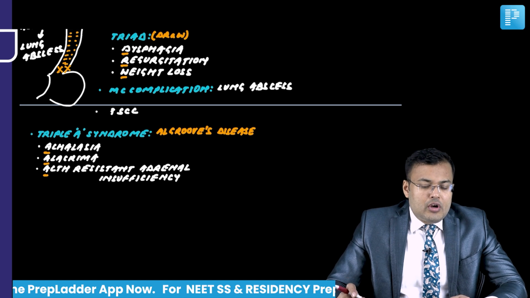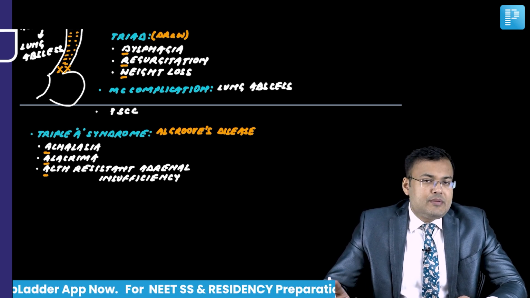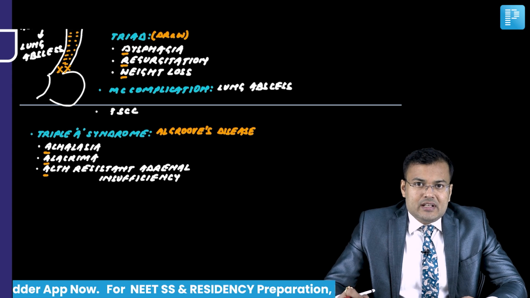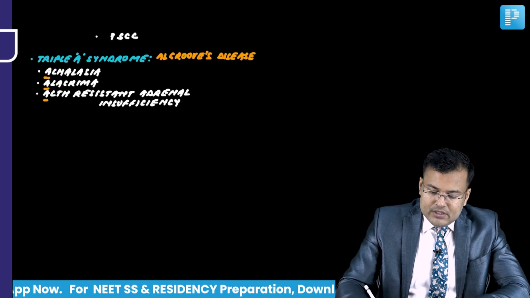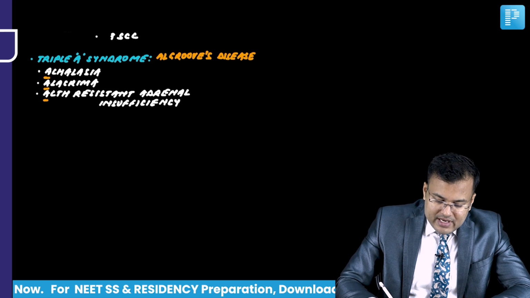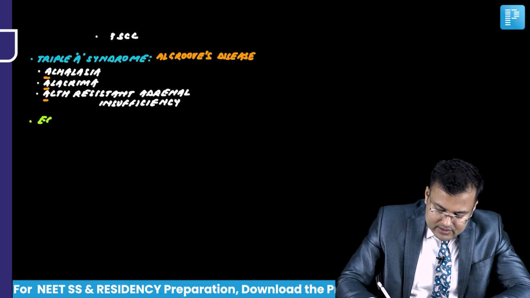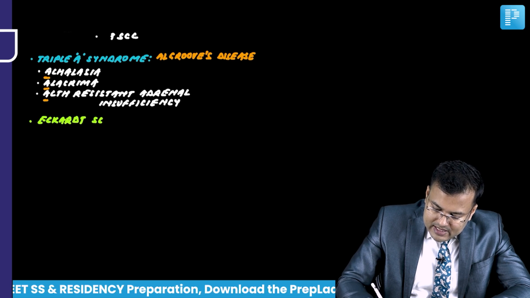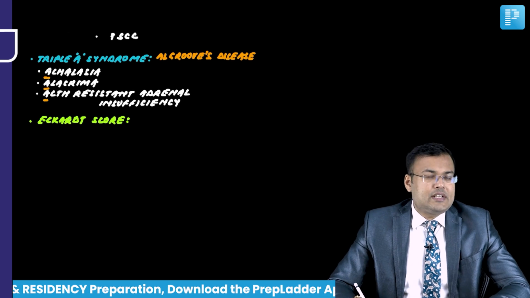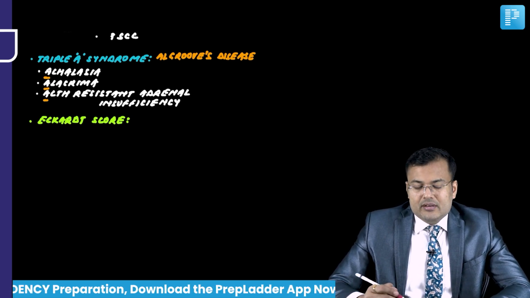There is a score used to assess the severity of symptoms and to monitor the treatment outcome. What is the name? This is the latest update. The name is Eckardt score. You have to remember, it's a potential question. So for Achalasia Cardia, this is the Eckardt score. It is used to assess the severity of symptoms and to monitor the treatment outcome.